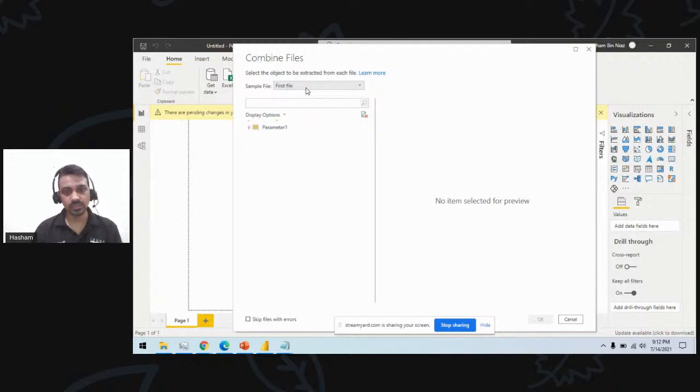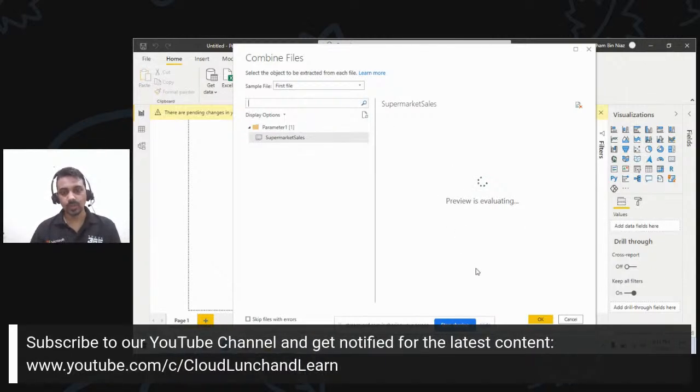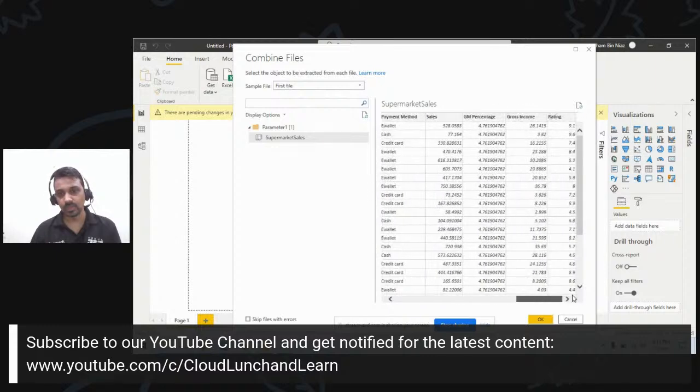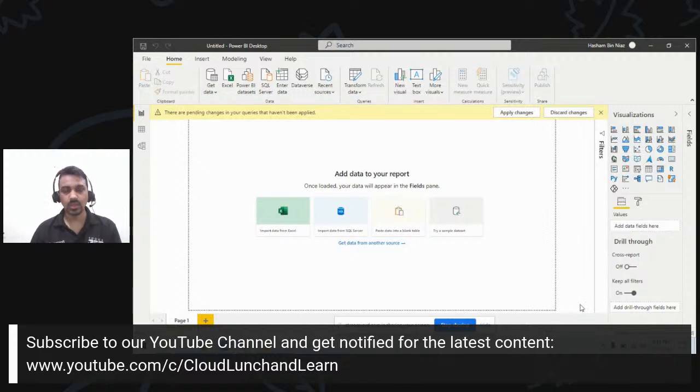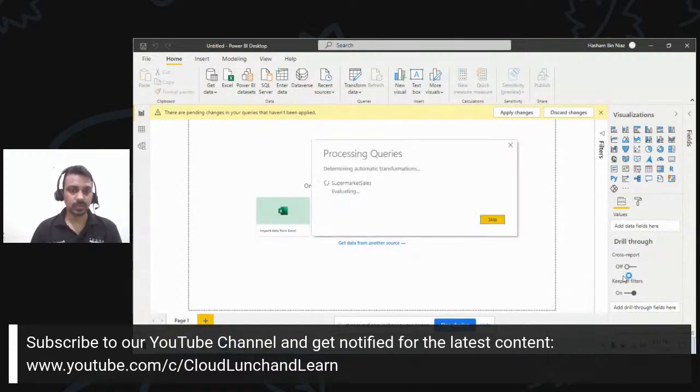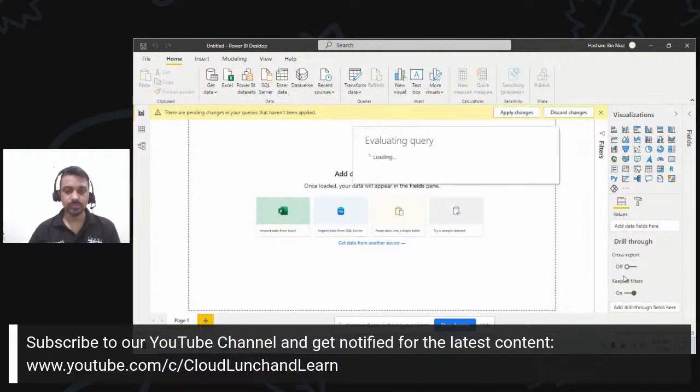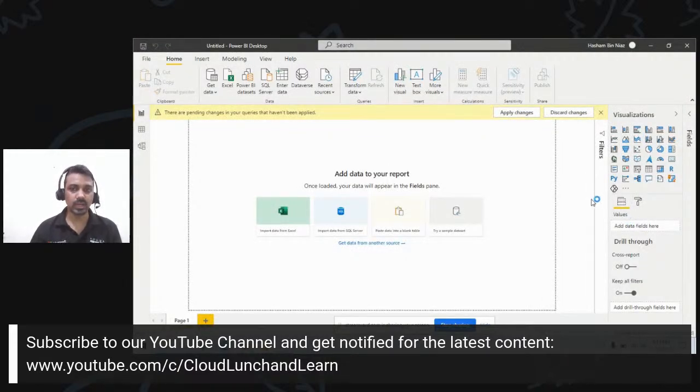So if you see, this is actually showing me what the different files are. This is showing me the table structure of the file which I want to import. So I say, okay, click OK, and then the data will be imported into my Power BI. So this is our first step, to just load the data from an Excel file or any other SQL table. You can use Access or CSV format. The data can be in any different format. It can be hosted anywhere. It can be hosted in Oracle, it can be hosted in SQL as well. So the first step is to bring your data in or make your connection to be able to analyze it in Power BI.